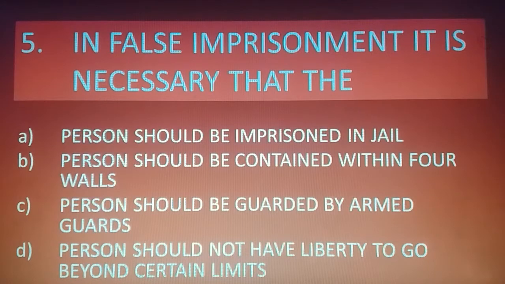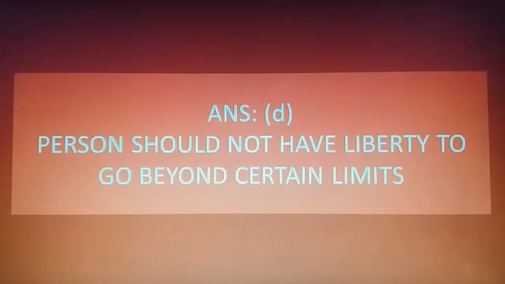And the correct option is D, because we know that for the purpose of false imprisonment, the ingredients should be fulfilled, and there are only 2 ingredients, that is total restraint, that is complete restraint upon the liberty of the person, and second point, that restraint should be without any lawful justification. Excuse should not be there. So the correct answer is D, that is person should not have liberty to go beyond certain limits.